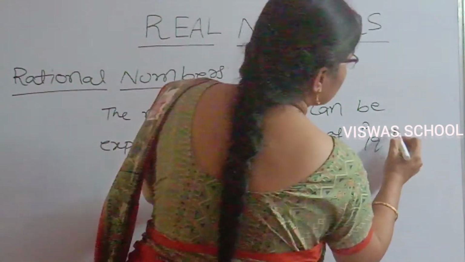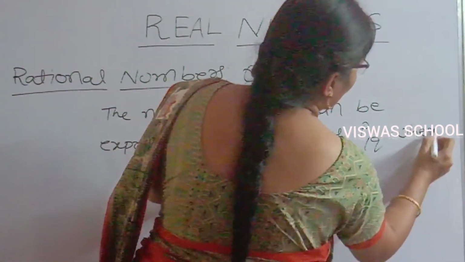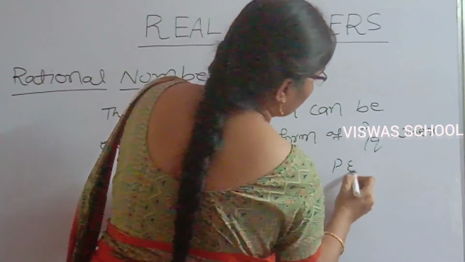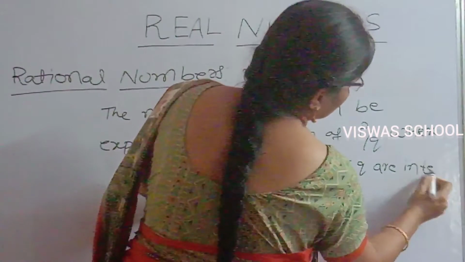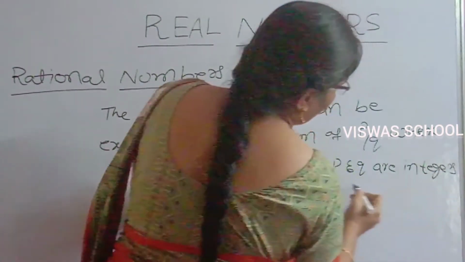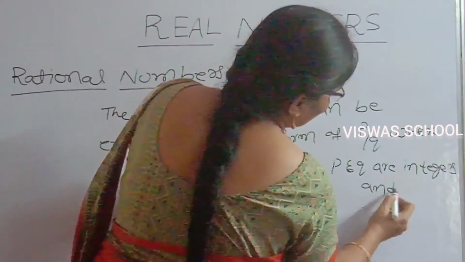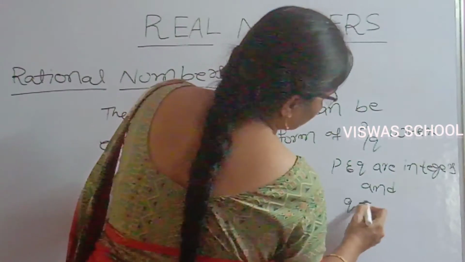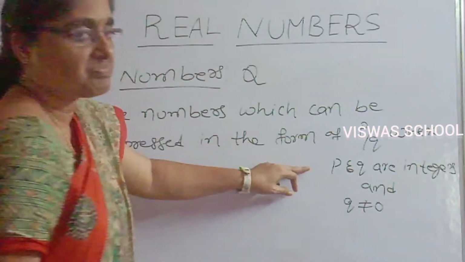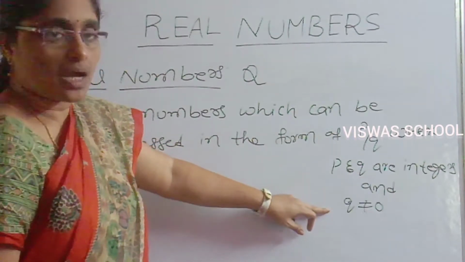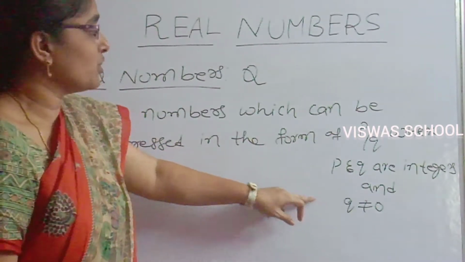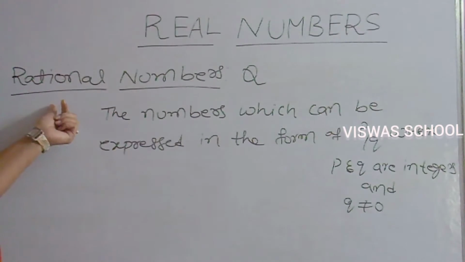And here the conditions are: p and q are integers and q is not equal to 0. Then we call those rational numbers.